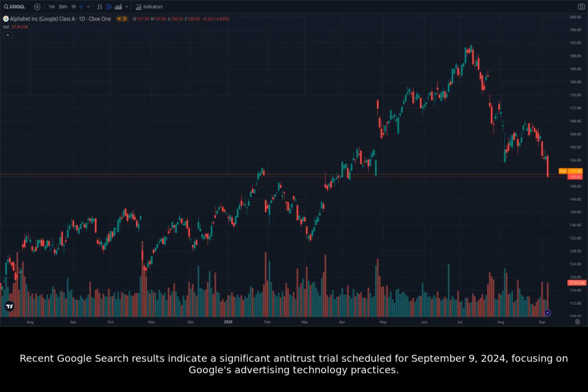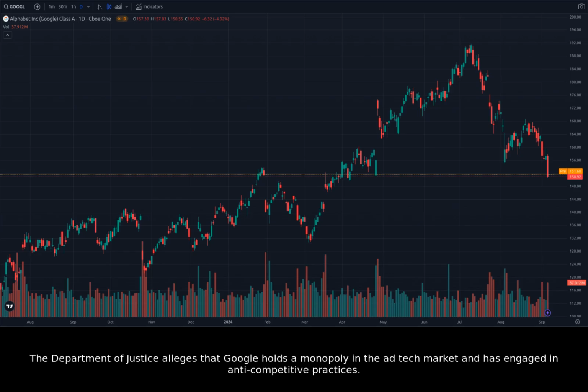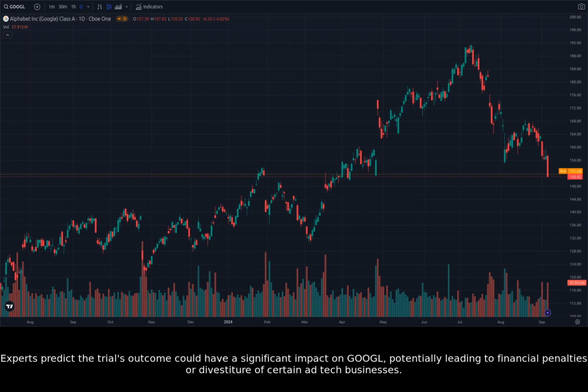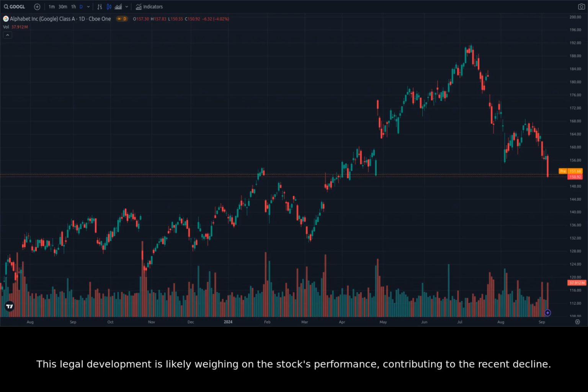Recent Google search results indicate a significant antitrust trial scheduled for September 9th, 2024, focusing on Google's advertising technology practices. The Department of Justice alleges that Google holds a monopoly in the ad tech market and has engaged in anti-competitive practices. Experts predict the trial's outcome could have a significant impact on Google, potentially leading to financial penalties or divestiture of certain ad tech businesses. This legal development is likely weighing on the stock's performance, contributing to the recent decline.